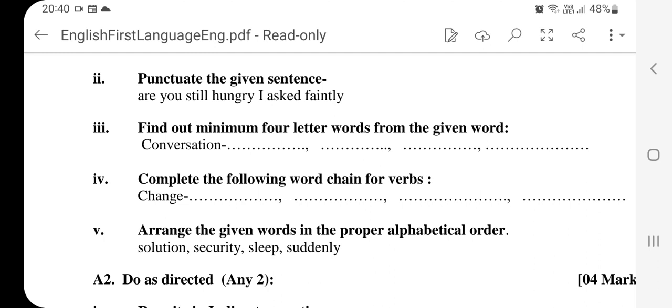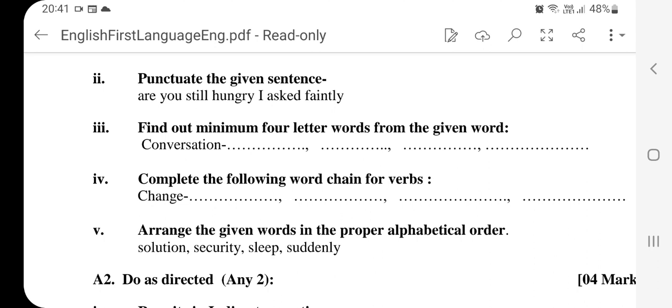Next, find out minimum 4-letter words from the given word. The given word is conversation. Keep in mind, you have to form words which should be 4 and more than 4, not less. 4 and more than 4. So you can form from this word as nation, you have iron, and so on. You have 4 blanks given. Accordingly, you form 4 different words from the given word. Do not add any other alphabets that are not given in the words.